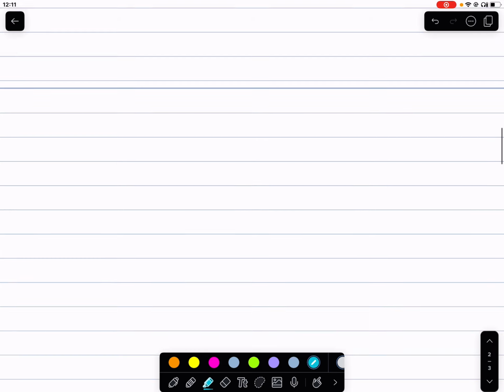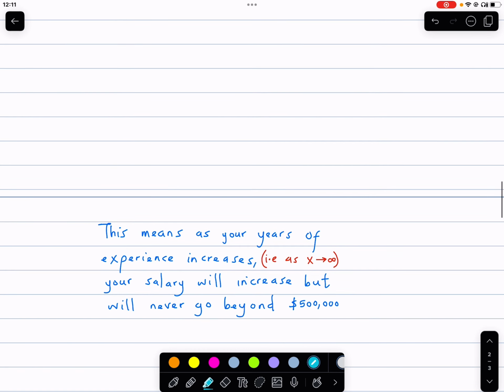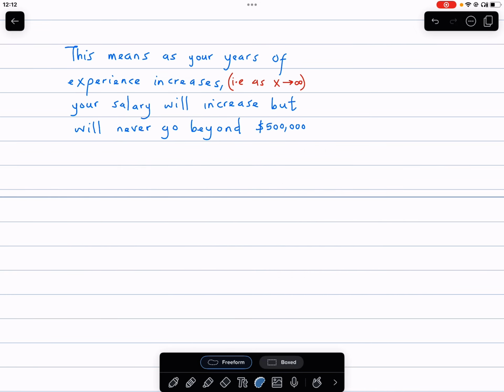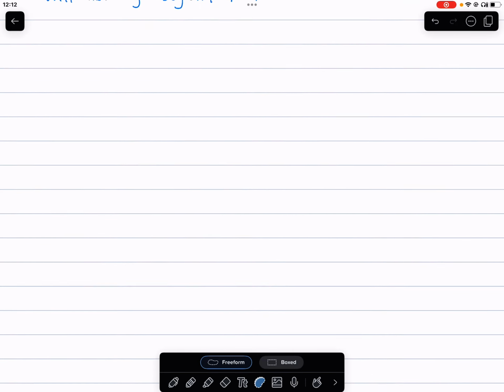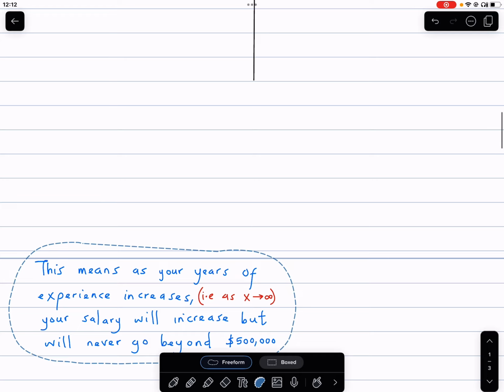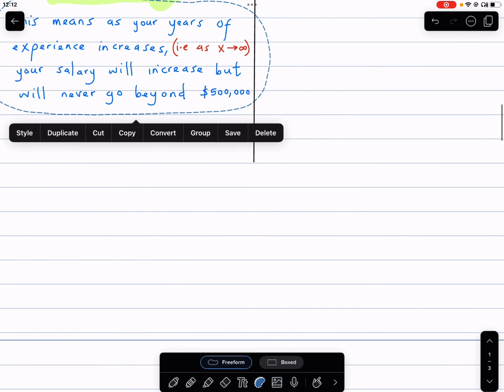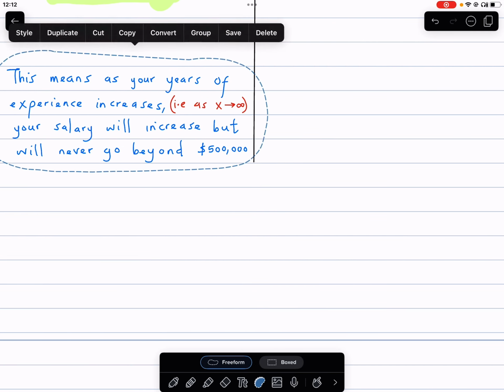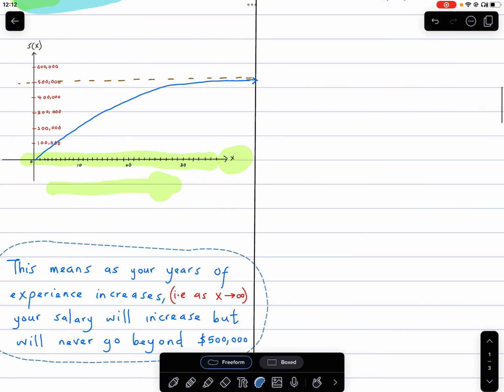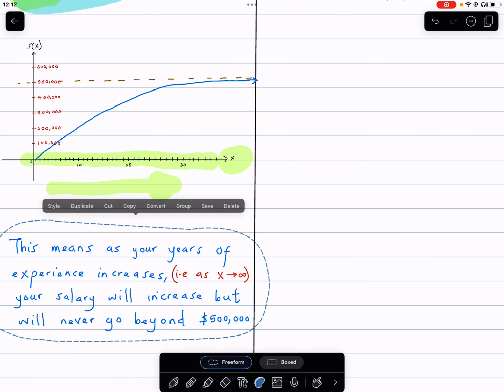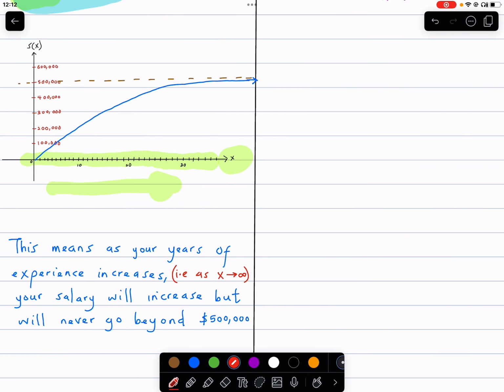So I'm just going to put the interpretation here. This is the interpretation of what we just drew, so let me write it.